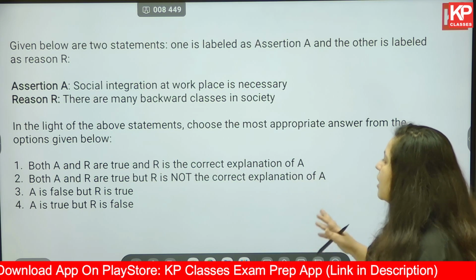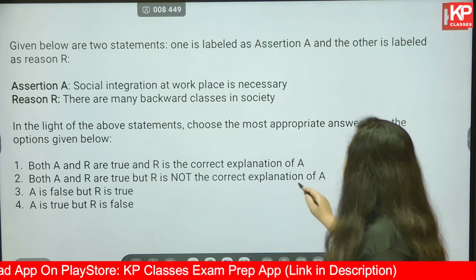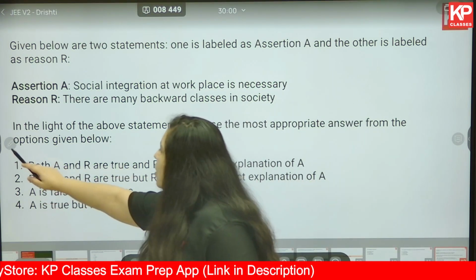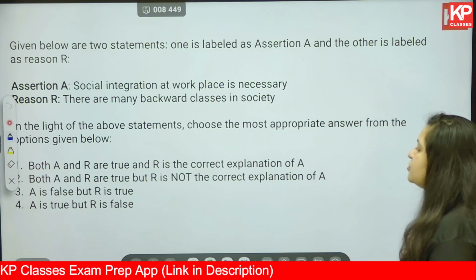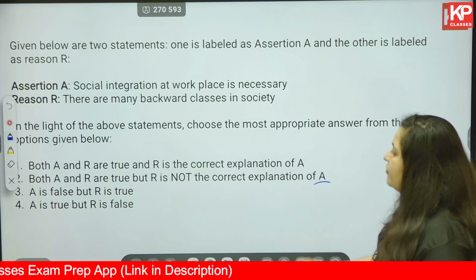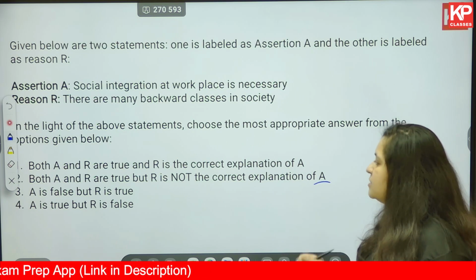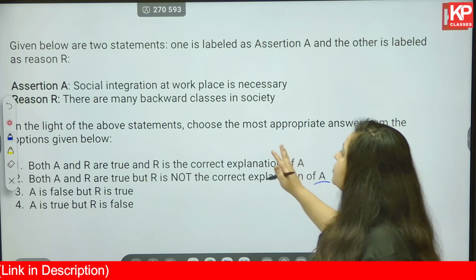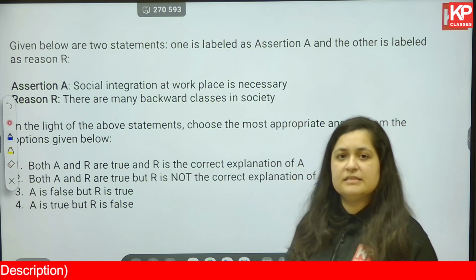Both A and R are true and R is the correct explanation of A, or both A and R are true but R is not the correct explanation of A. A is false but R is true, A is true but R is false. Is it true that social integration at workplace is necessary?